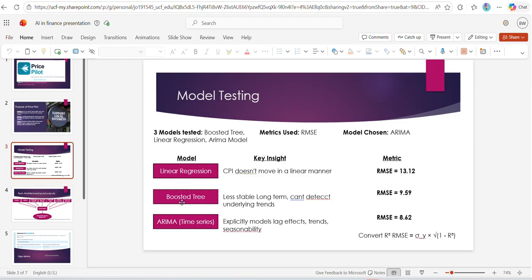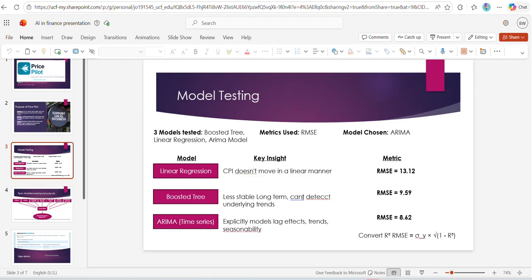But we also had a boosted tree, and we found that that was less stable long term because it can't detect underlying trends, but it was slightly better. Now, ARIMA doesn't have an R squared, it only has a root mean square error. So what we had to do was take R squared for the first two models and kind of convert it. And I have the formula here. It's pretty much just the standard deviation of the dependent variable times the square root of 1 minus R squared.